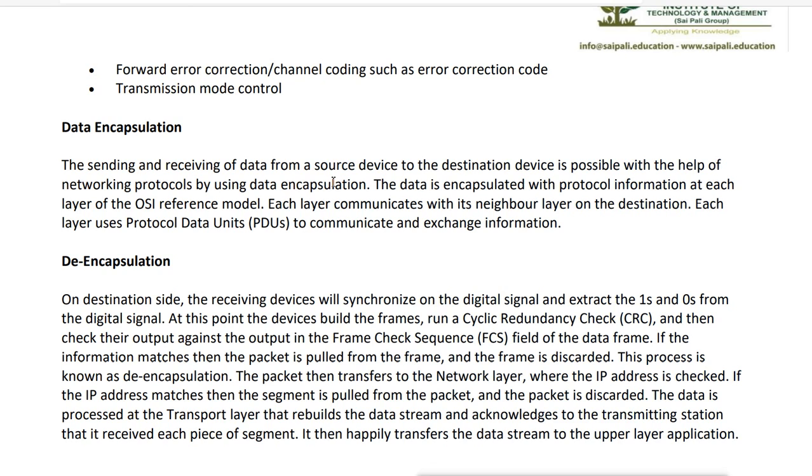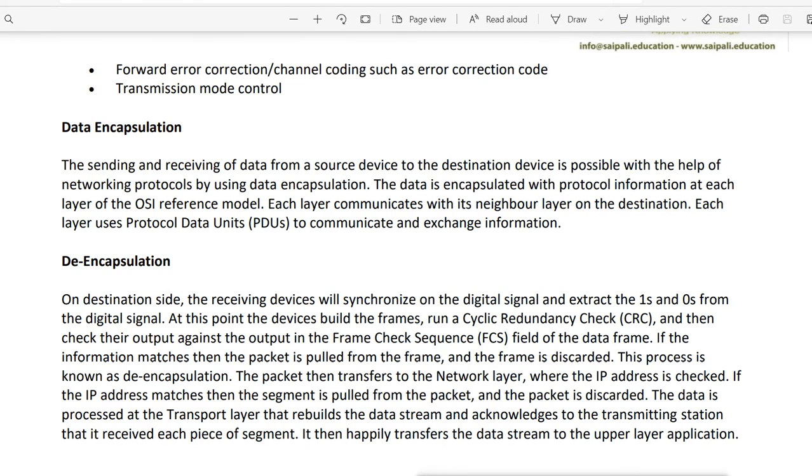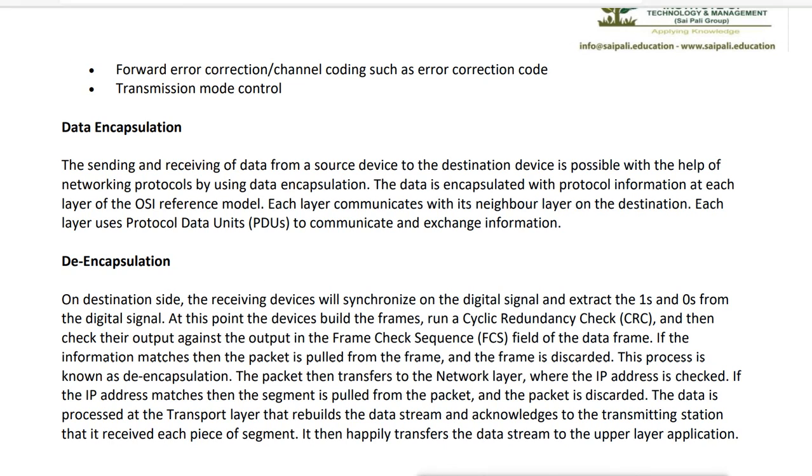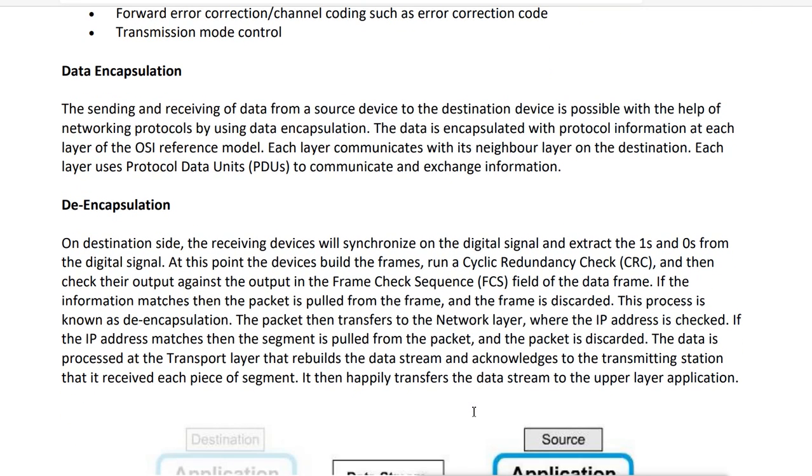There are some encapsulation protocols which work on the data link layer. They do the encapsulation, and on the destination side the protocols do the de-encapsulation of the data. So it adds the headers one by one, and finally it is encapsulated, and at the destination it will de-encapsulate the data one by one.